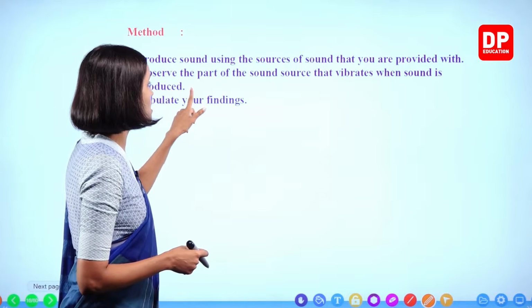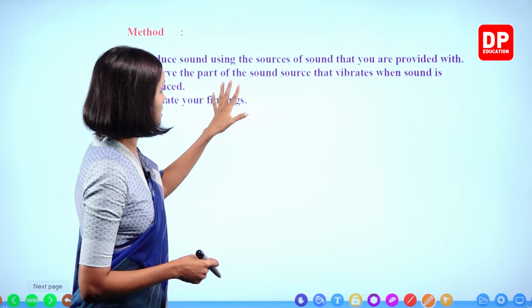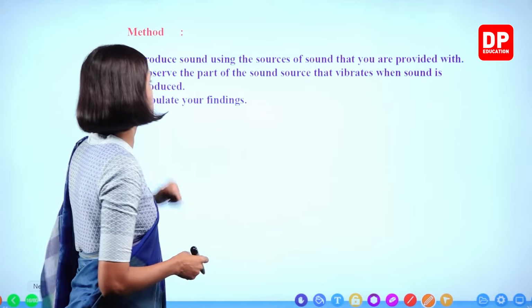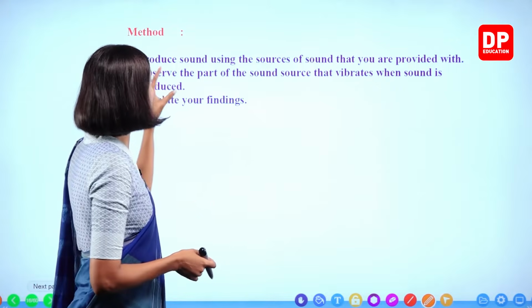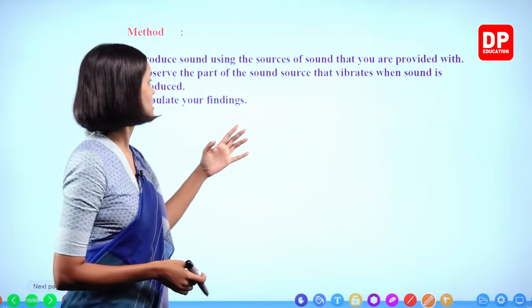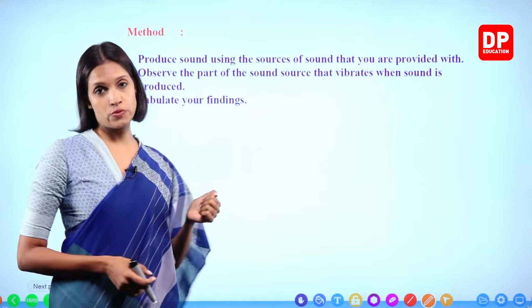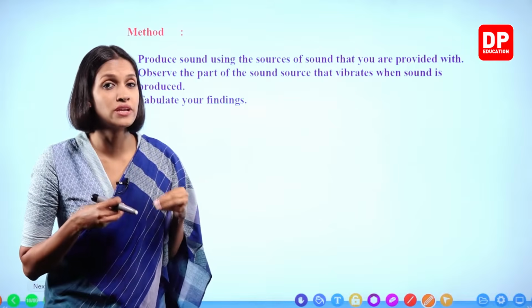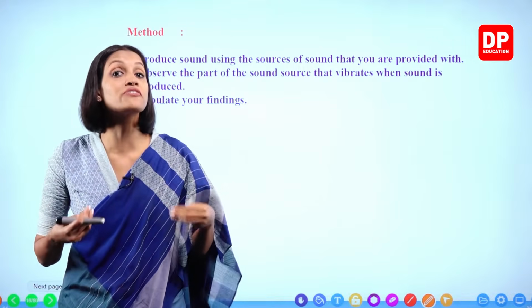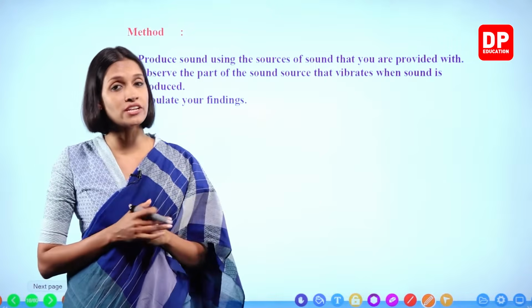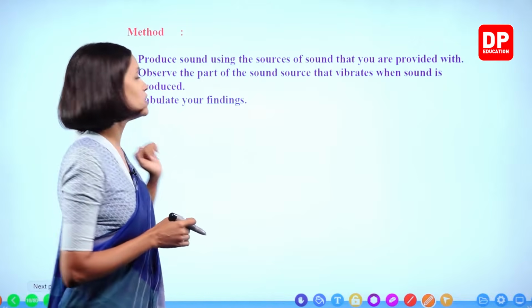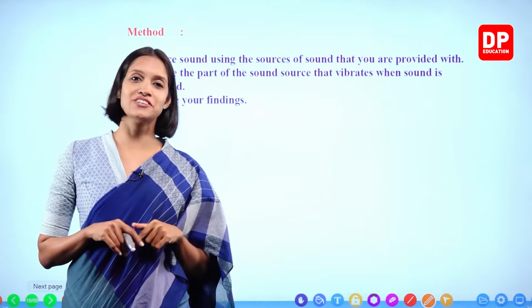Observe the part of the sound source that vibrates when sound is produced. Right? Which part vibrates in order to produce sound? We have to observe that carefully. Tabulate your findings. Let's do this activity now.